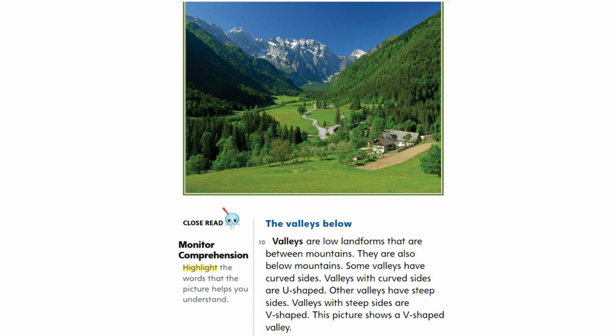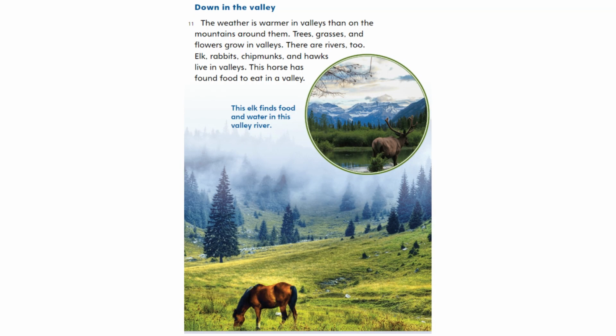Other valleys have steep sides. Valleys with steep sides are V-shaped. This picture shows a V-shaped valley. Down in the valley. The weather is warmer in valleys than on the mountains around them.